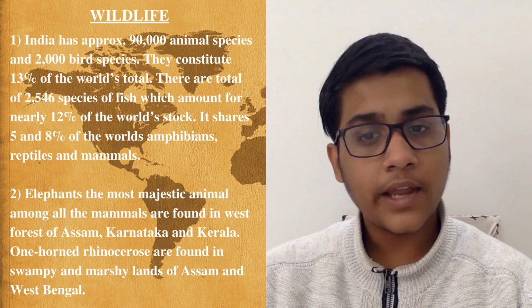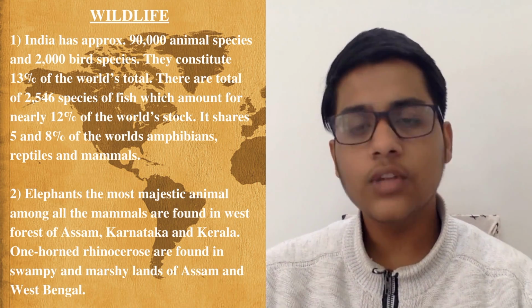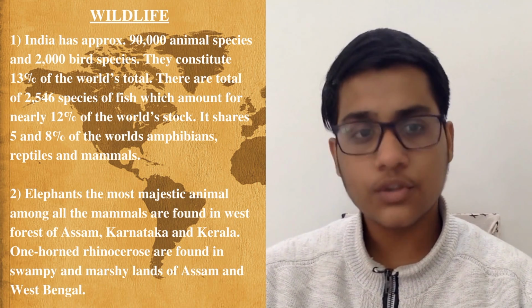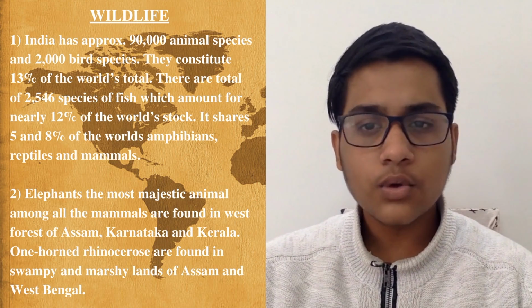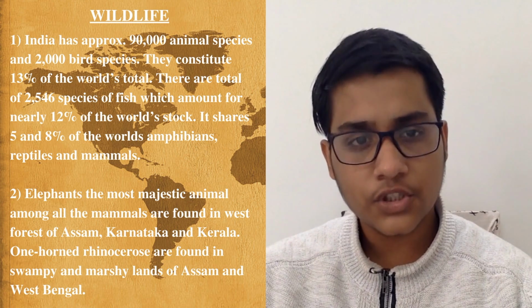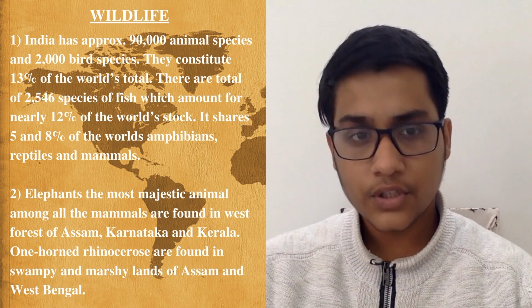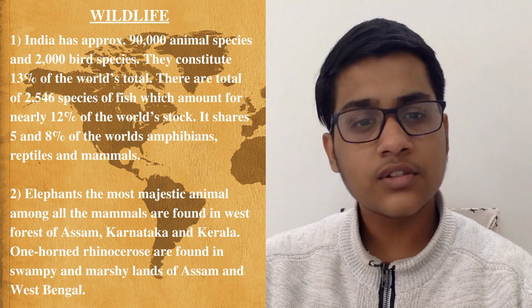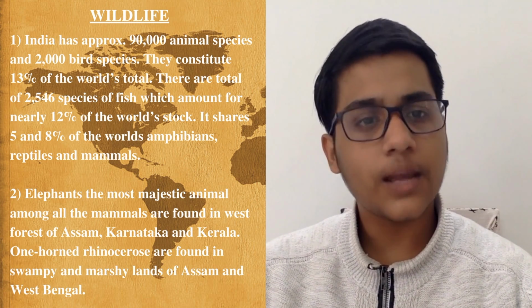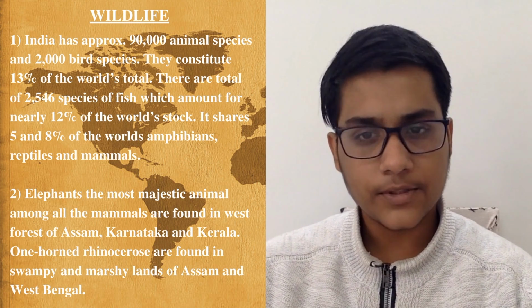India has approximately 90,000 animal species and 2,000 bird species. They constitute 13% of the world's total. There are a total of 2,546 species of fish, which account for nearly 12% of the world's stock. It shares 5 to 8% of the world's amphibians, reptiles and mammals.